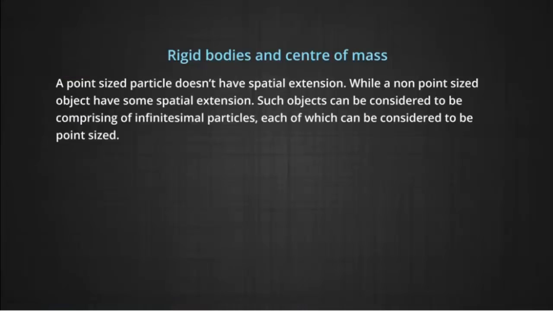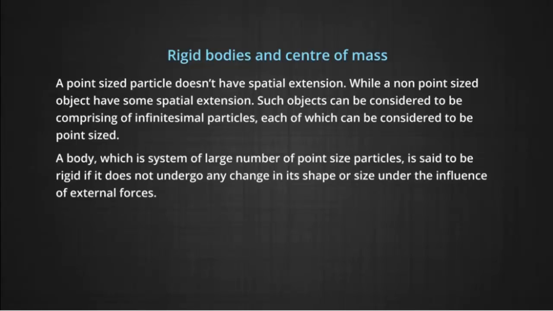Of mass. In the topics we have done earlier, we have considered objects to be point sized. A point sized particle doesn't have any spatial extension, while a non-point sized particle or object has some spatial extension in the space. Such objects can be considered to be comprising of infinitely small particles, each of which can be considered to be point sized.